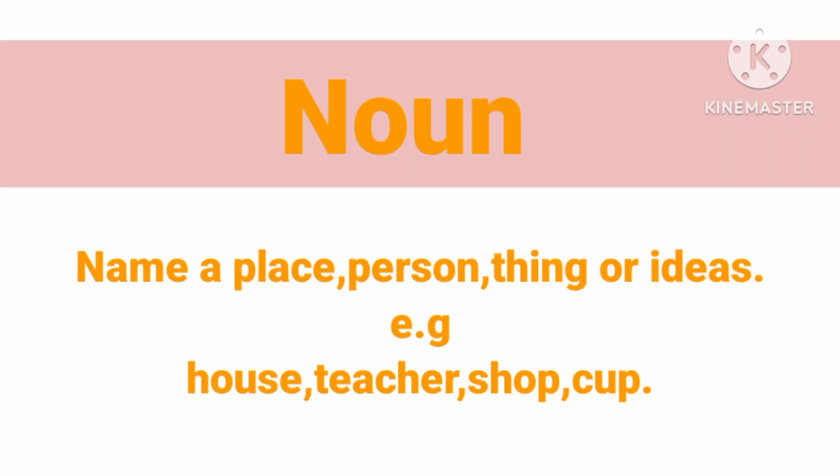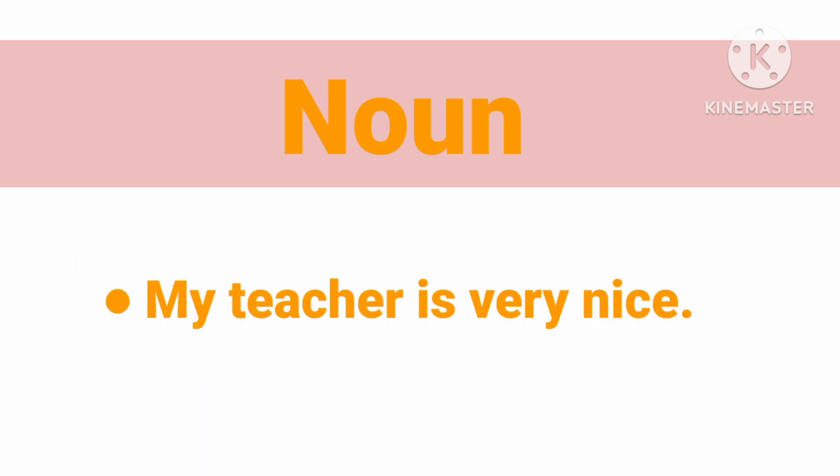What is a noun? A noun is the name of a place, person, thing, or idea. For example, house, teacher, shop, cup. My teacher is very nice. Teacher is a noun.